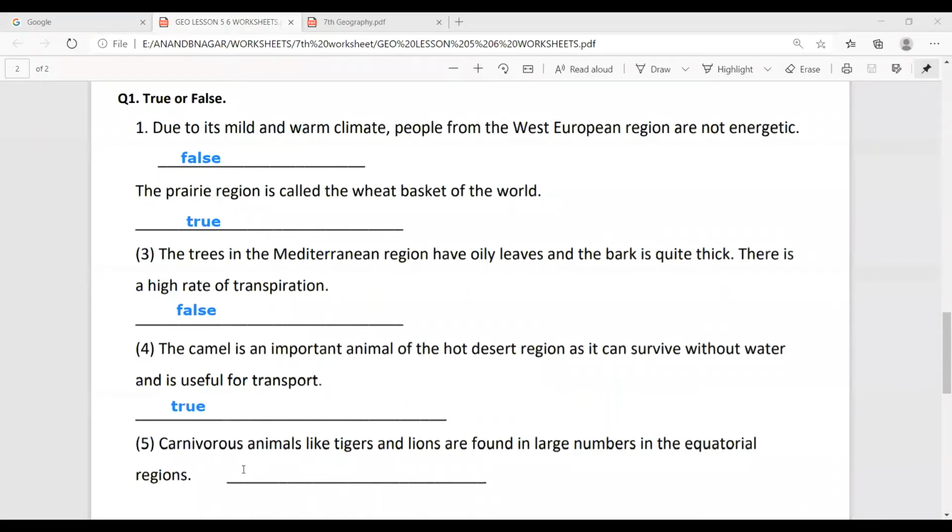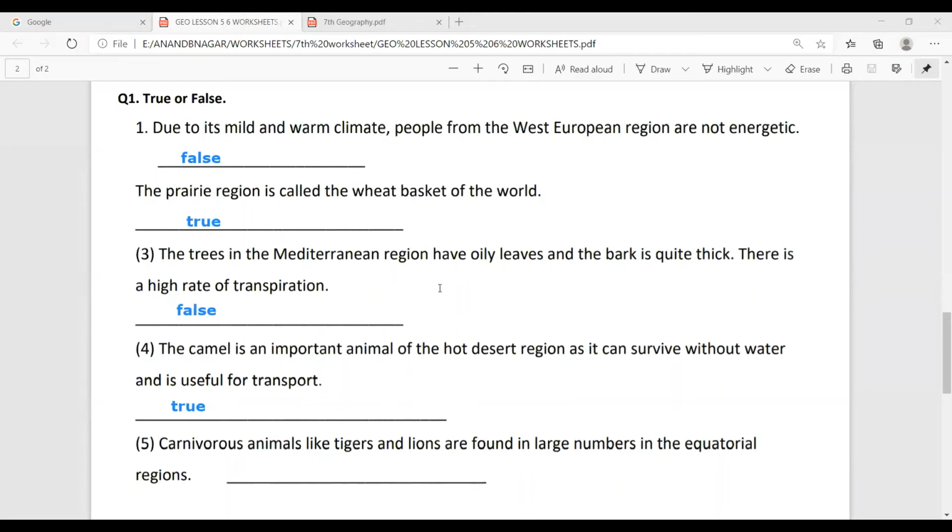Next is, carnivorous animals like tigers and lions are found in large numbers in the equatorial region. Now, carnivorous animals are found in the equatorial region, so we have to find out the equatorial region. See, page number 33.